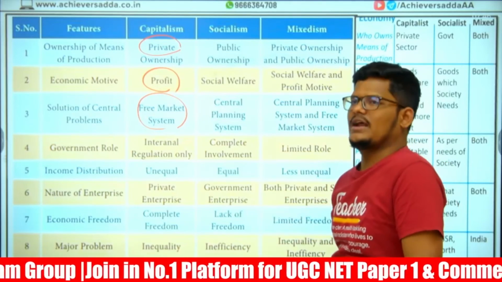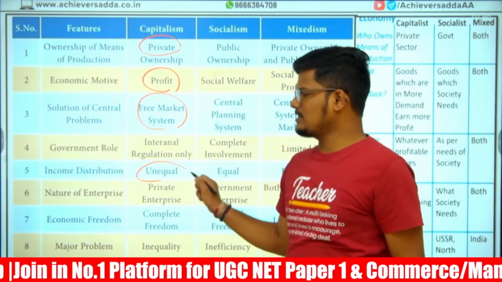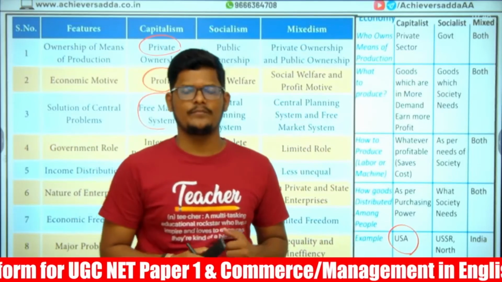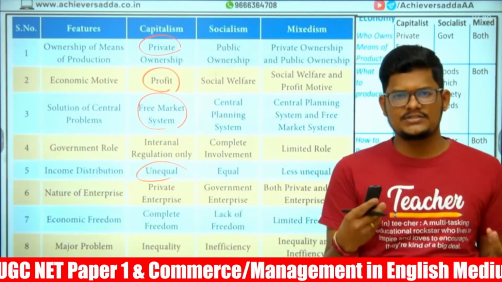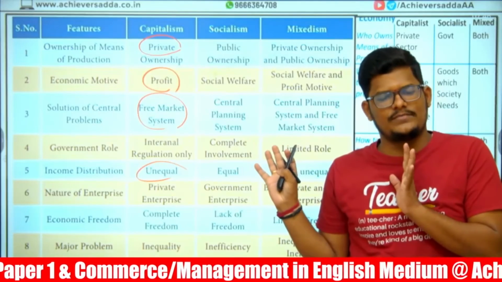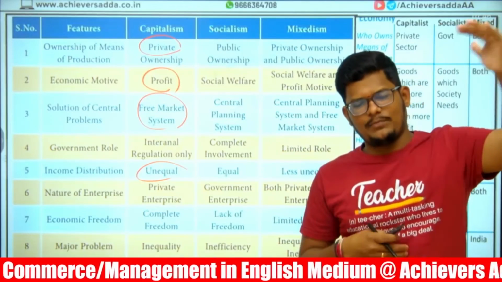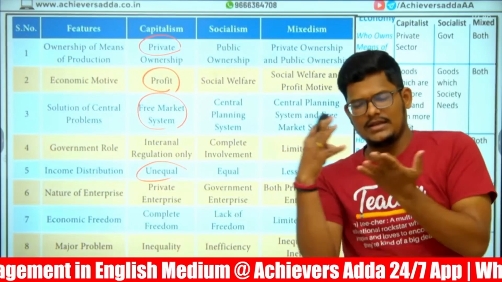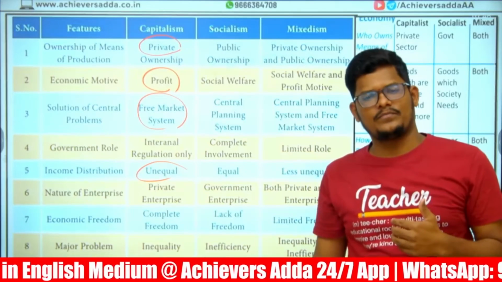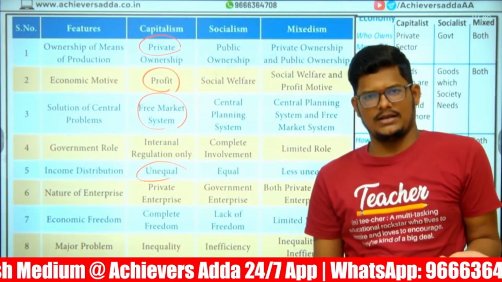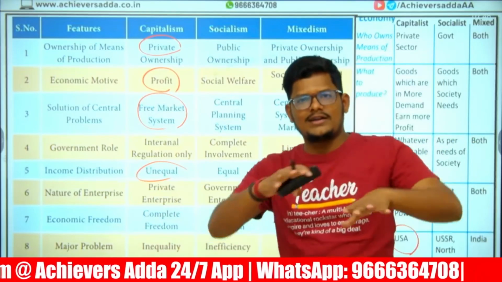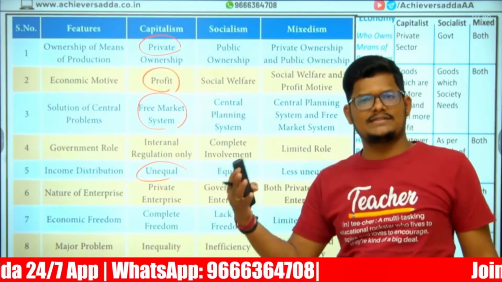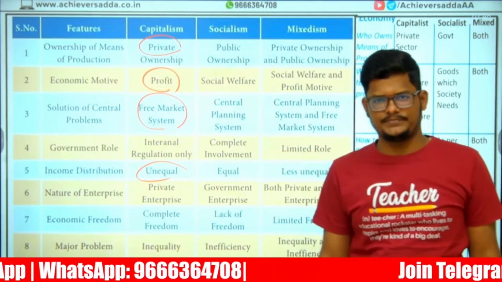And income distribution is unequal. How is it going to happen in a capitalist economy? Rich people will become more rich. Poor people will remain the same. Because upper cadre people are earning more by doing more and more business. Income is more for them. Income is less for the lower cadre, which is the poor and below middle class people. So income is not distributed equally. All are not getting equal opportunities. Only rich people can establish their own business to earn more profit.